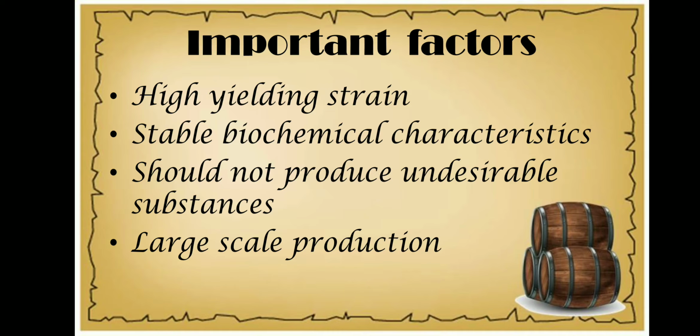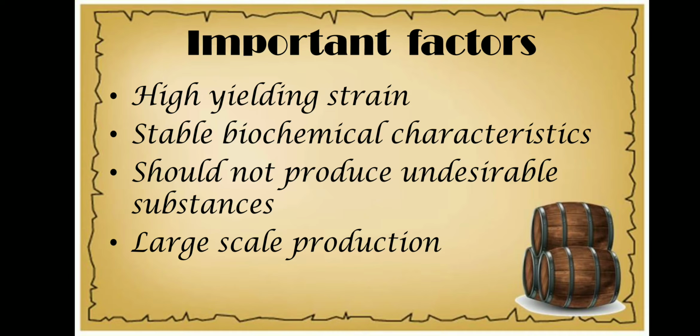In this way the industry will incur a loss. Therefore the organism should not produce any undesirable or toxic substances which could harm human beings or other animals. Last, the production strain should be easily cultivable.